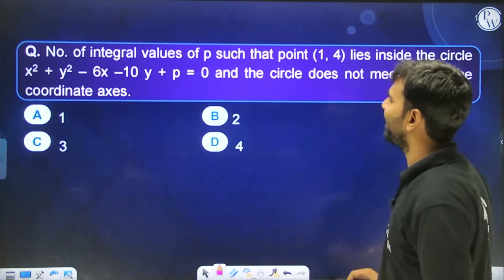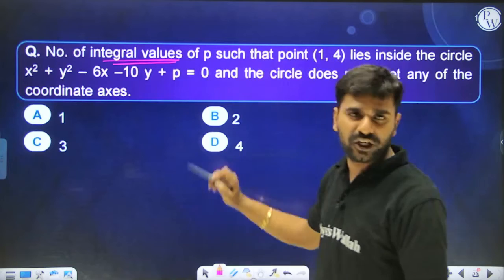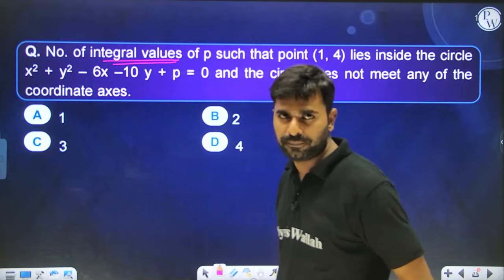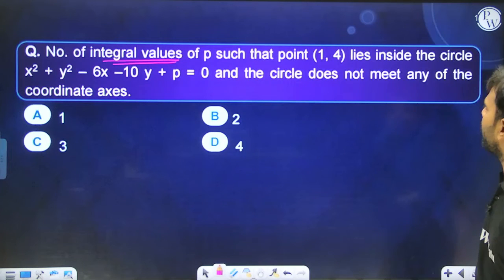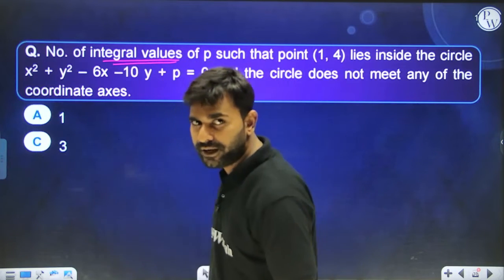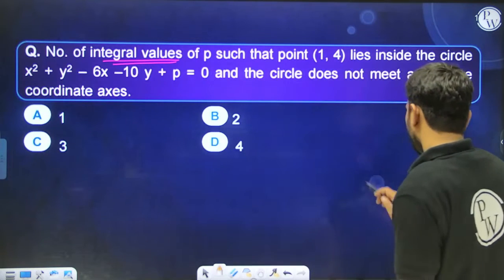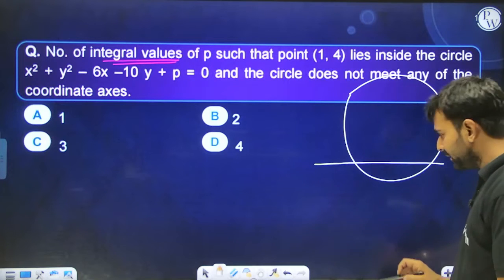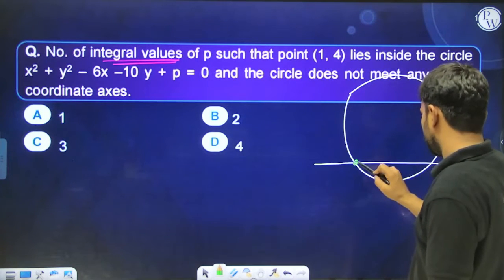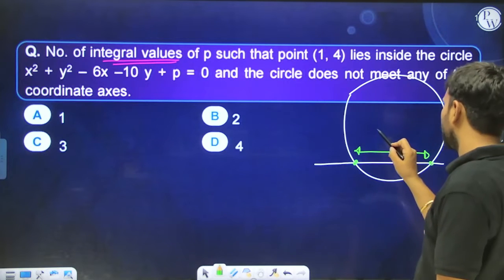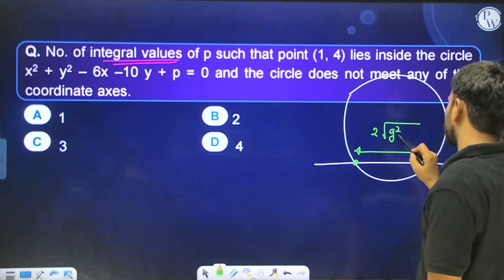Number of integral values means number of integer values. Okay, integers are what? 0, plus minus 1, plus minus 2, plus minus 3, plus minus 4 and so on, of P such that (1, 4) lies inside the circle, and the circle does not meet any of the coordinate axes. Now, the circle not meeting any of the coordinate axes is a very important point. Let me tell you, if a circle is cutting the x-axis like this, then this particular distance is known as its x-intercept, and the formula for this is twice the square root of g square minus c.